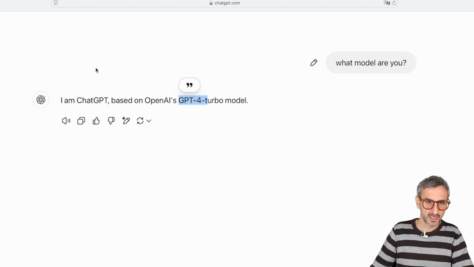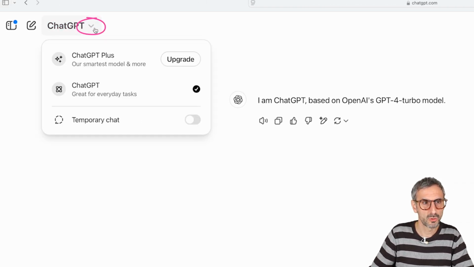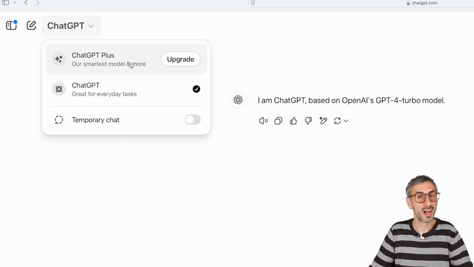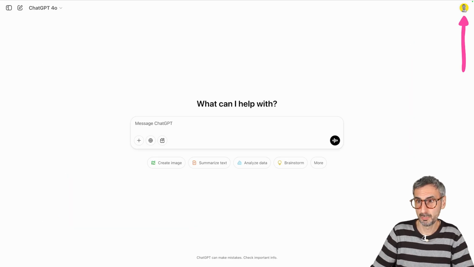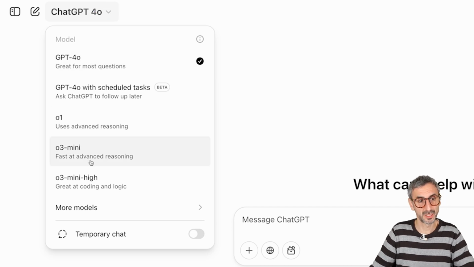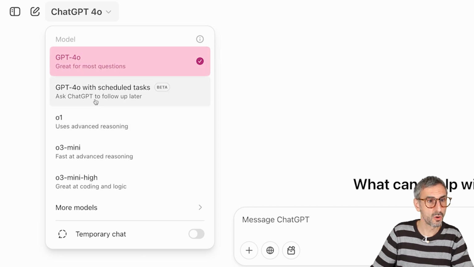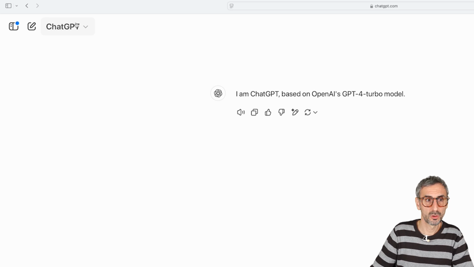Now, the funny or annoying thing with the free version of ChatGPT is that when I use this little drop-down arrow right here, I don't have many options in terms of which model I want to use. I am used to using the ChatGPT Plus account, the paid account, $20 per month. When I click on this drop-down arrow, I see all of the models available to me for performing a specific task: GPT-4o, 4o with scheduled tasks, o1, o3-mini, etc. I don't have all of these options right here.